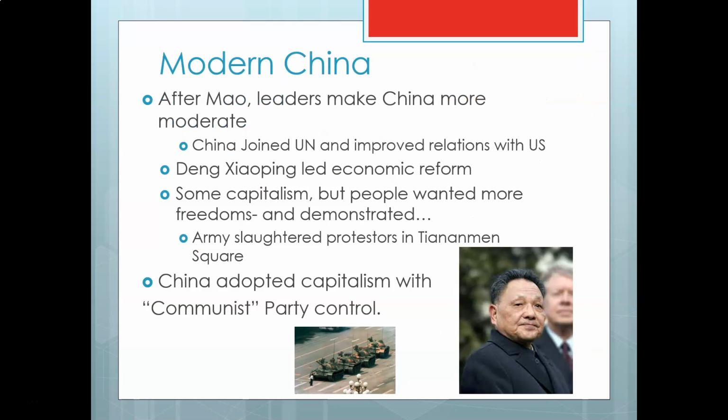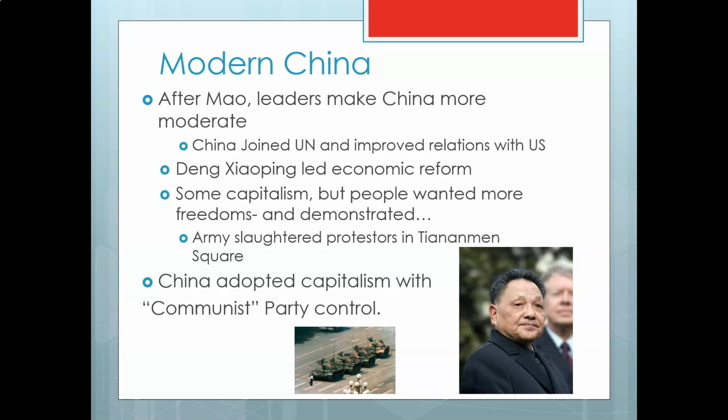Well, Mao passes away a few years later, and China is stuck in this not very good economy, dictatorship, and people aren't really very happy. And along comes this guy at the bottom of the page there, Deng Xiaoping. And Deng Xiaoping becomes the leader of China, and he decides that he's going to move away from Maoism.